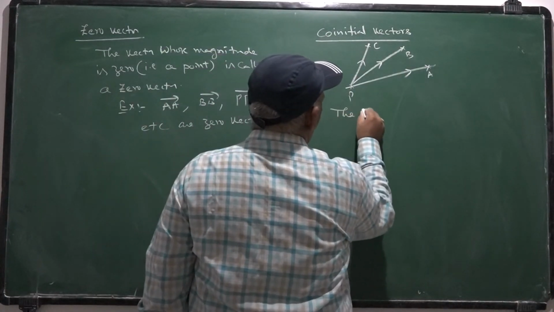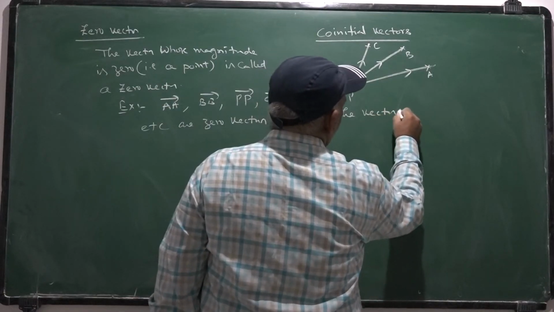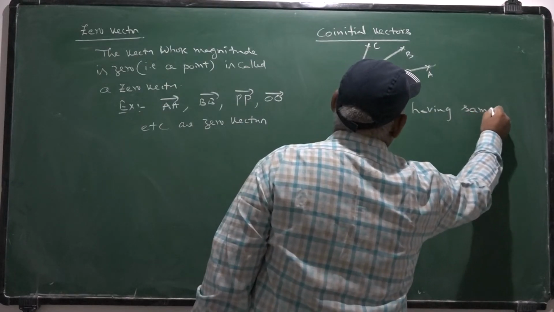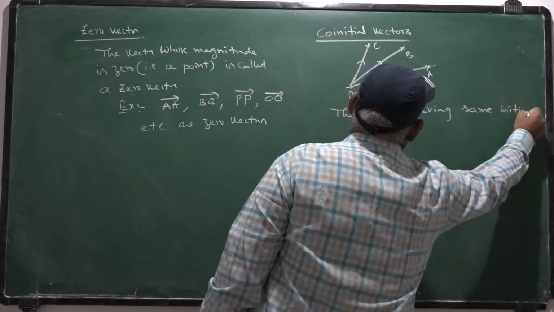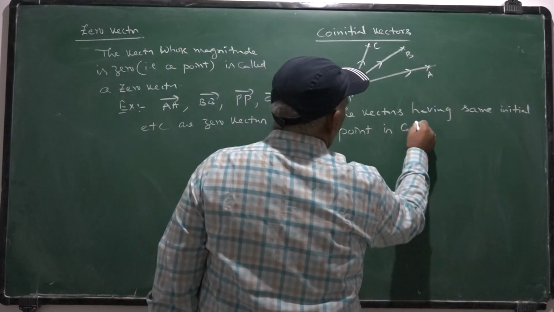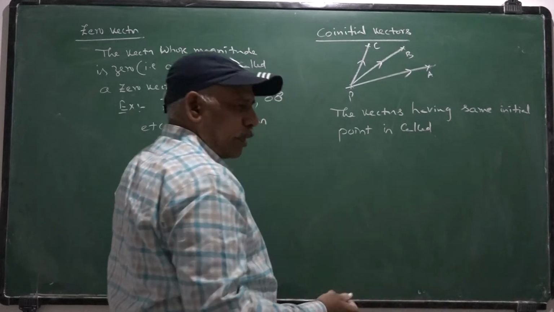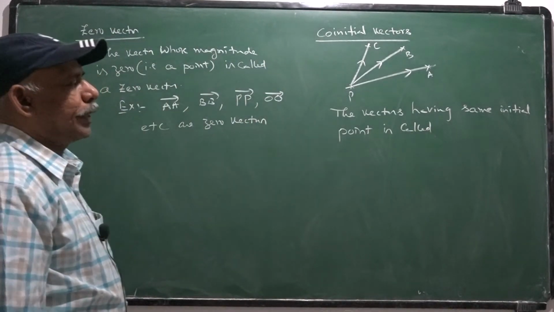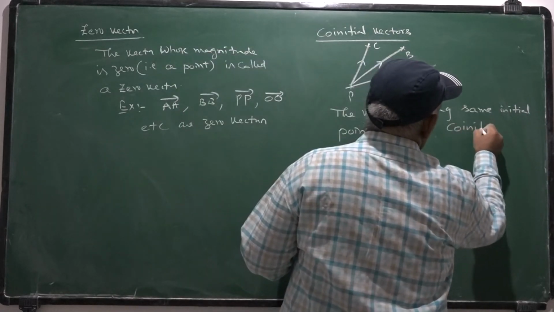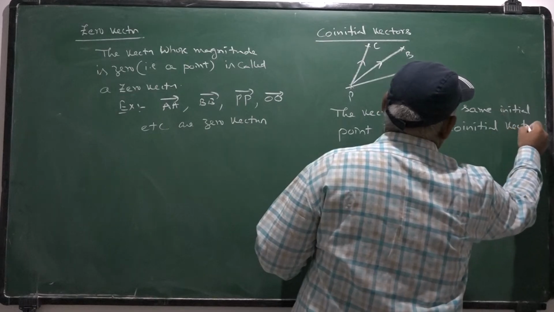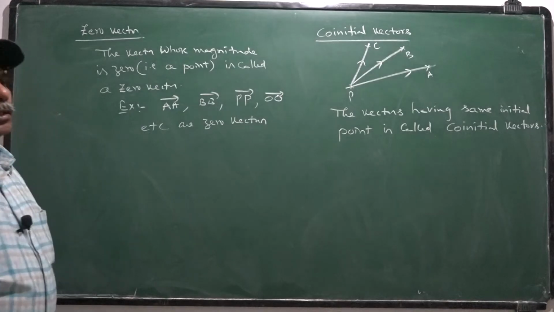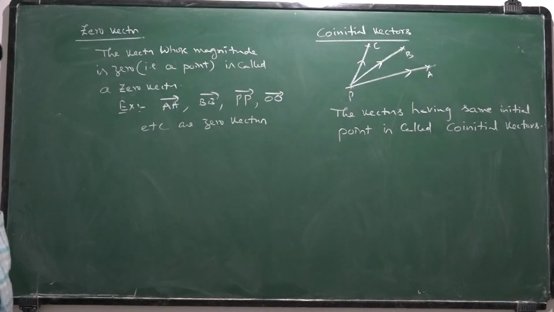The vectors having the same initial point are called co-initial vectors, of course the direction may be different here. Such vectors are said to be co-initial vectors.